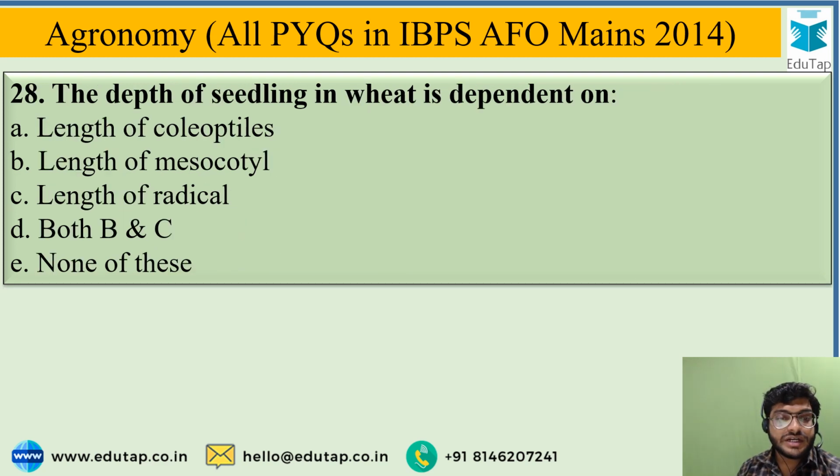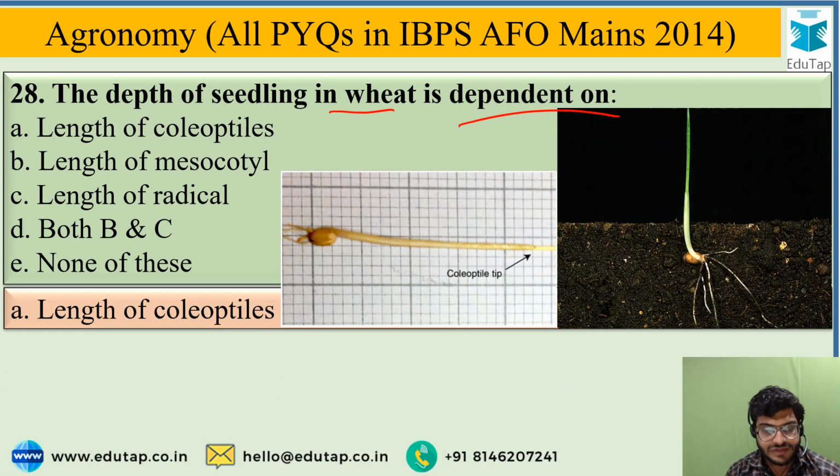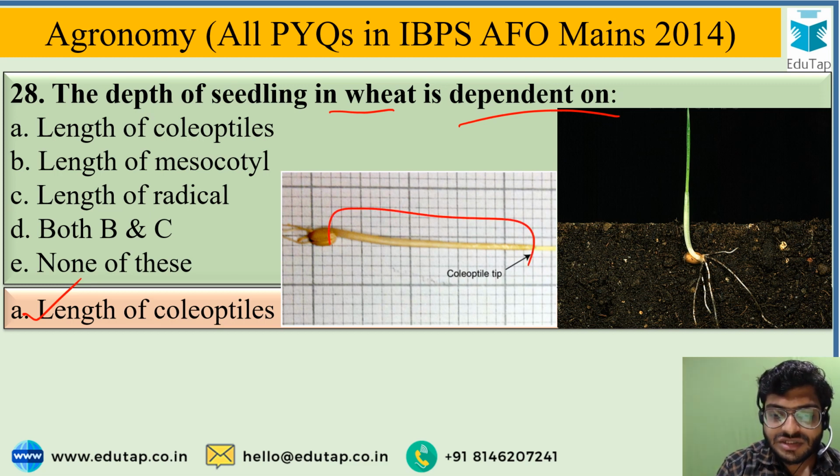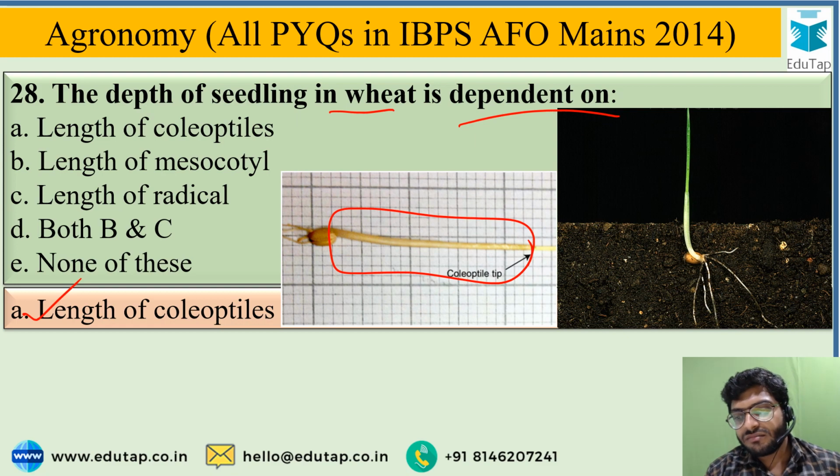Next question is, the depth of seedling in wheat is dependent on, and the options are length of coleoptile, length of mesocotyl, length of radicle, both B and C, or none of these. And the correct option for the question is length of coleoptile, over which the seedling depth of wheat is totally dependent. And the sowing depth of wheat is not more than 5 centimeter because the length of coleoptile is up to 5 centimeter in wheat. Okay.